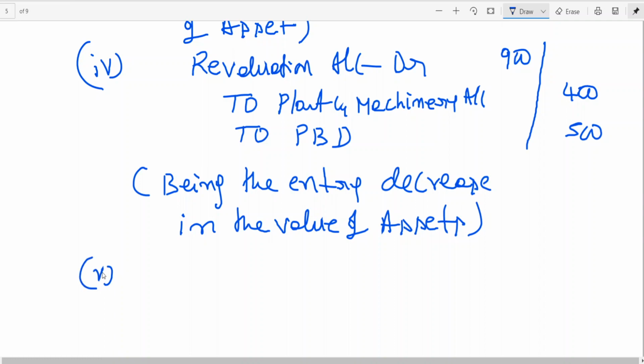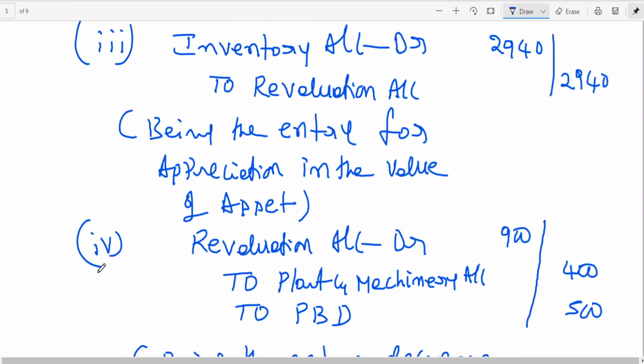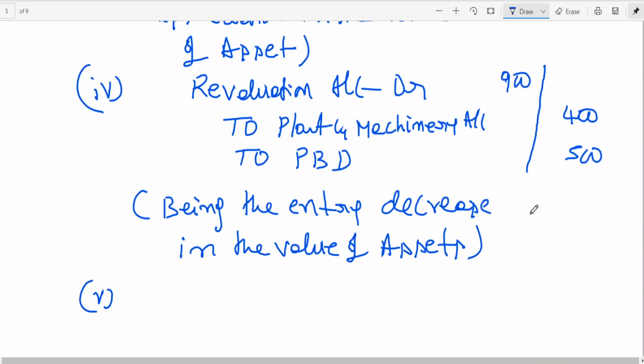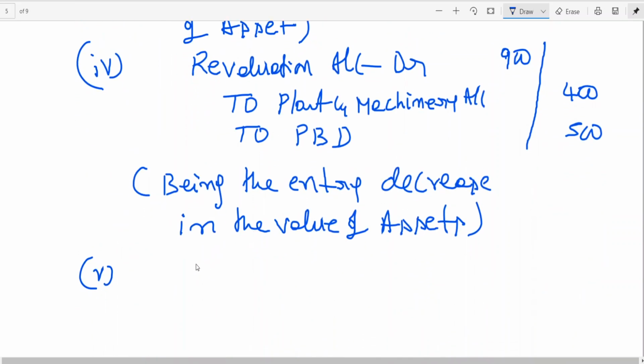Now I think the revaluation items have been completed. So without opening the revaluation account, you can find out profit or loss. Revaluation credit is 2,940. Revaluation debit is 900, which is showing more credit. Credit minus debit, credit side is more, so profit. 2,940 minus 900, 2,040. That profit will be credited to whom? Old partners according to their old profit sharing ratio.